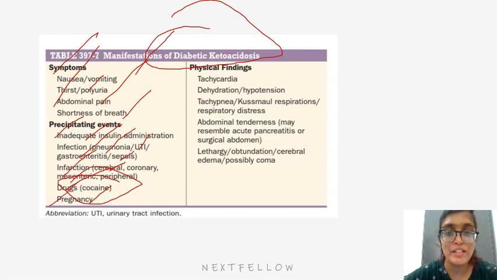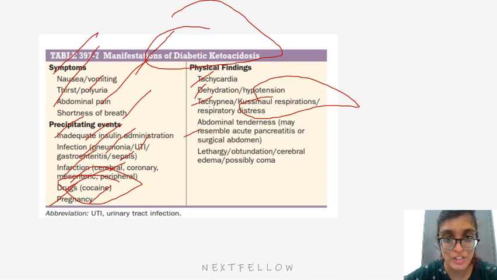Physical findings: patients will have tachycardia, dehydration and hypotension, tachypnea, Kussmaul respiration, very important, and respiratory distress. Abdominal tenderness may resemble acute pancreatitis or surgical abdomen, lethargy, obtundation, cerebral edema and possibly coma.